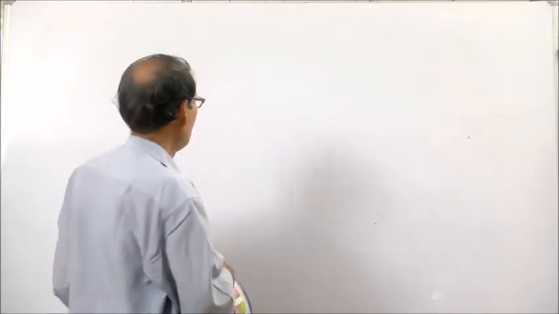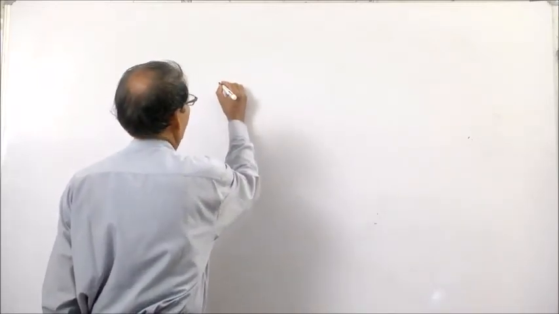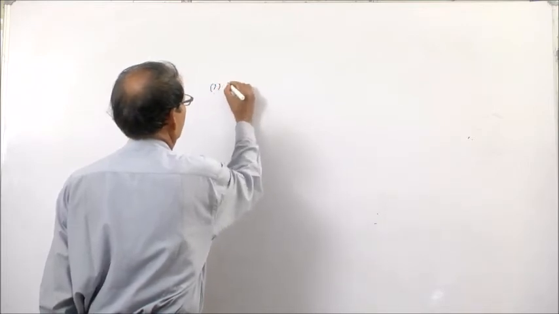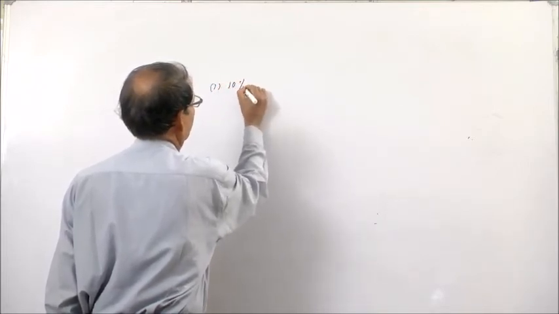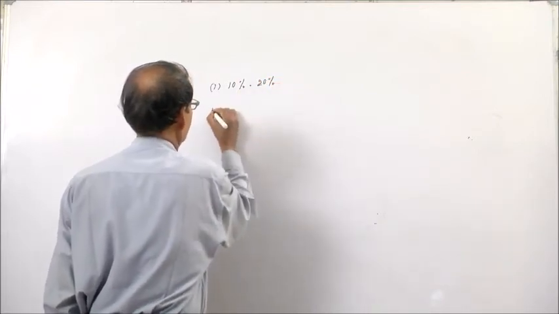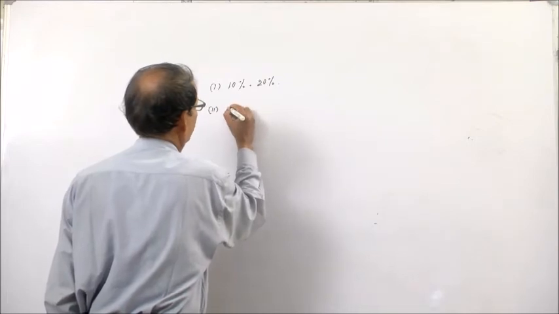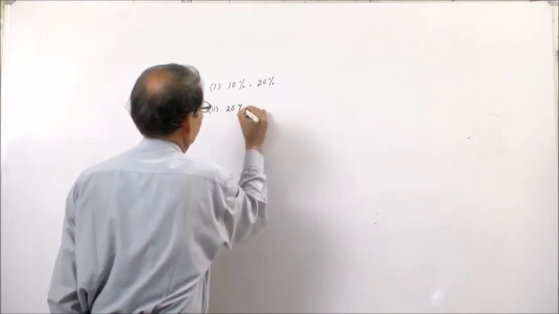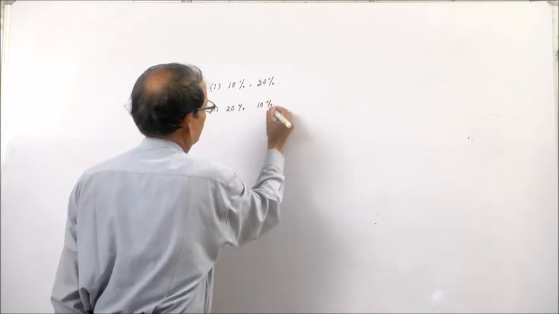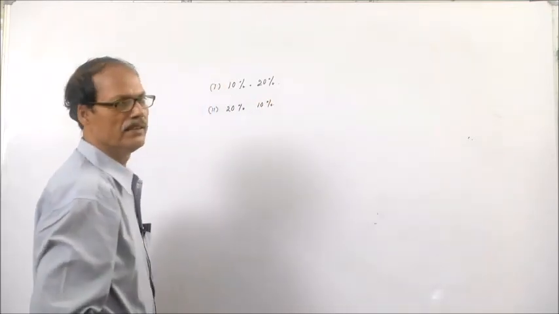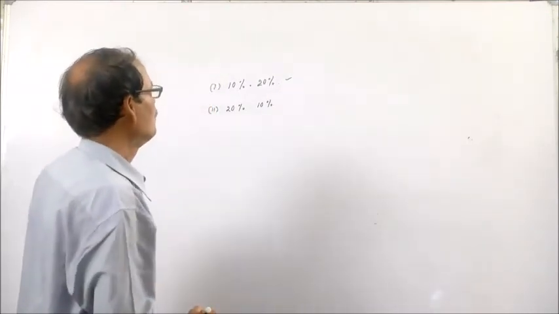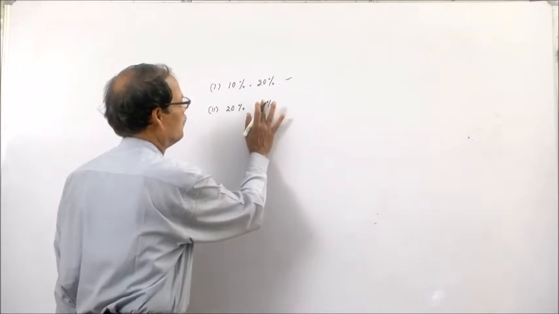One alternative is a 10% and 20% successive discount, and the other is 20% and 10% discount. Which one is the better offer? Or here 20%, 12% or 15%.